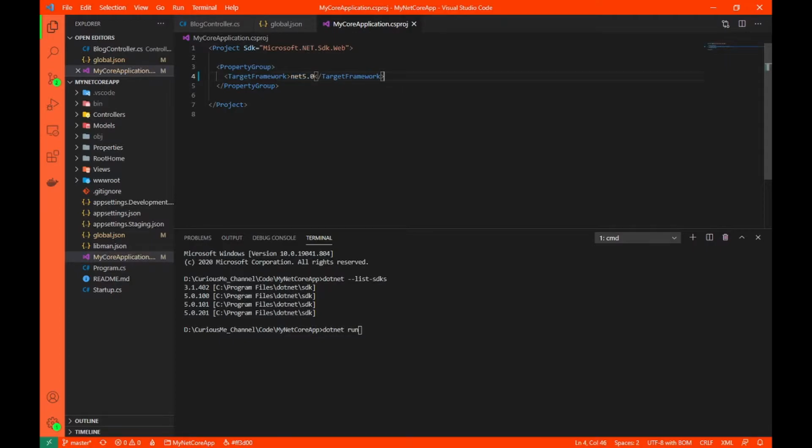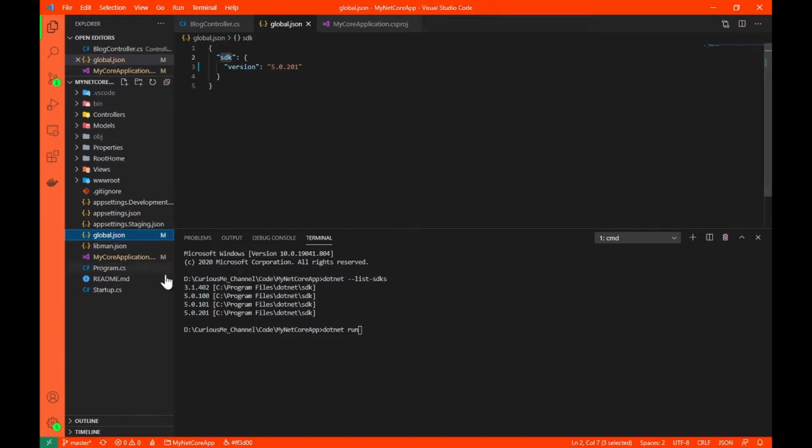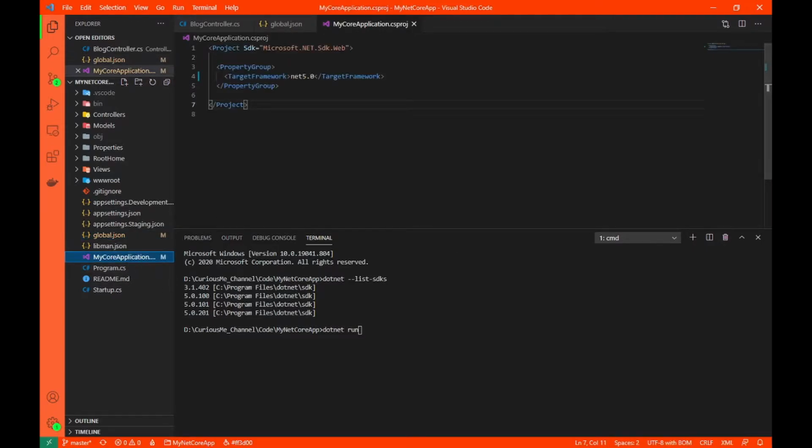So we'll use this, and this is the official target framework name that you are supposed to give here. Now our application is ready, and our application knows this is the target framework we are targeting, and our environment knows which SDK to use. So we are halfway there.